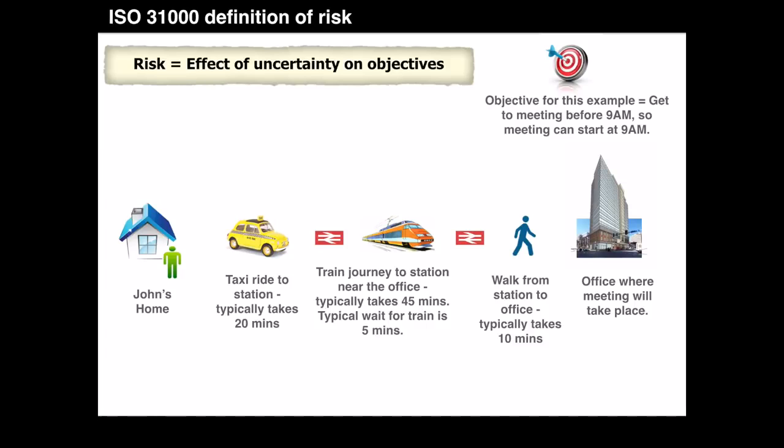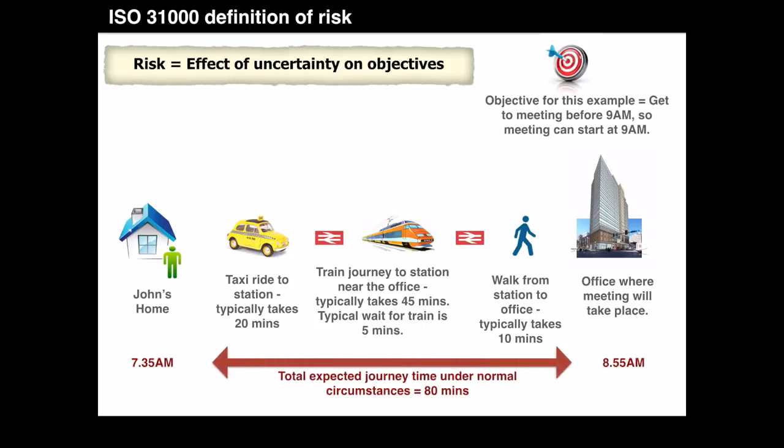and this walk typically takes him 10 minutes. So let's say John wants to get to the office by 8:55 a.m. So if everything goes according to plan, John needs 80 minutes to travel from his home to the office for the meeting. So he needs to leave his home latest by 7:35 a.m.